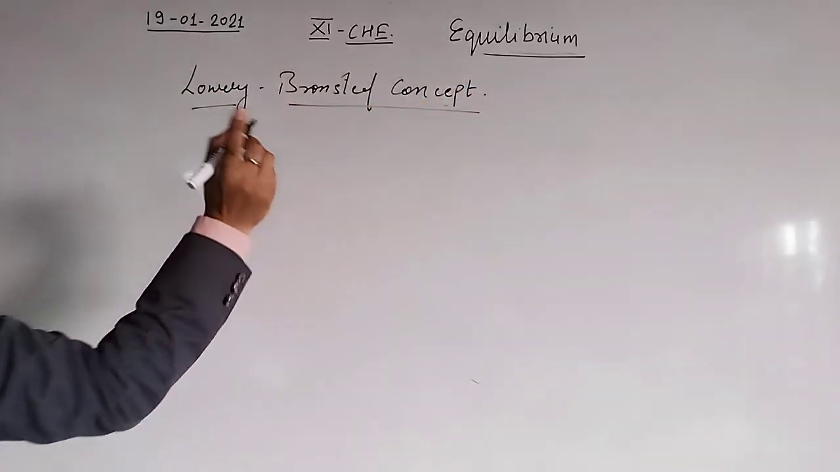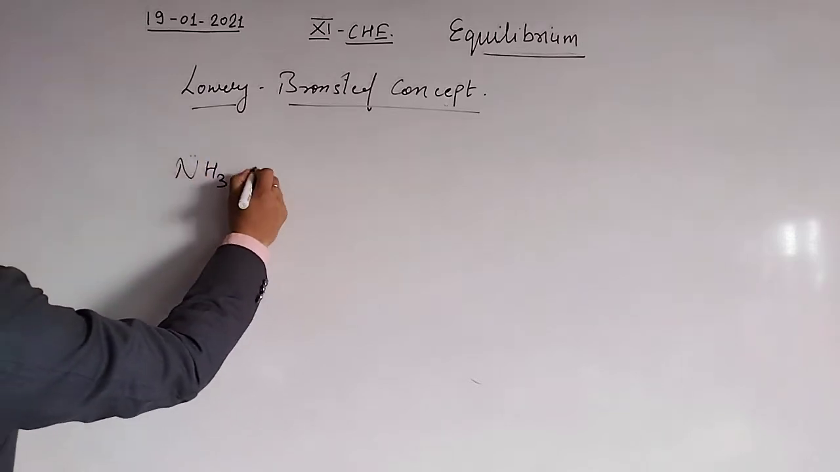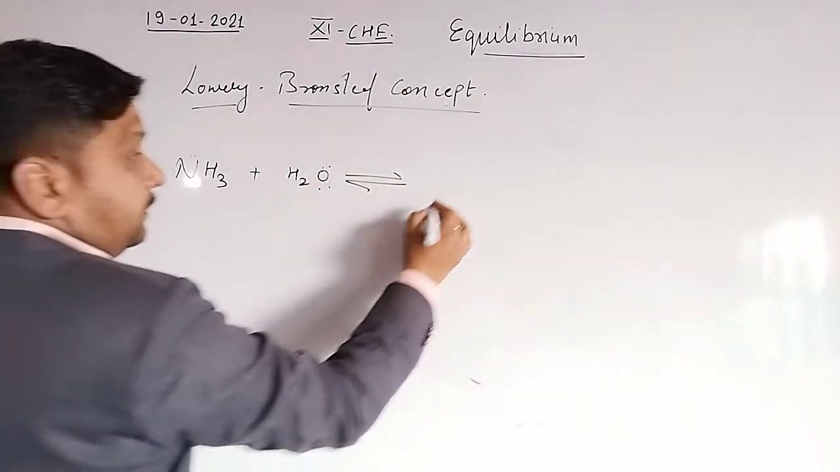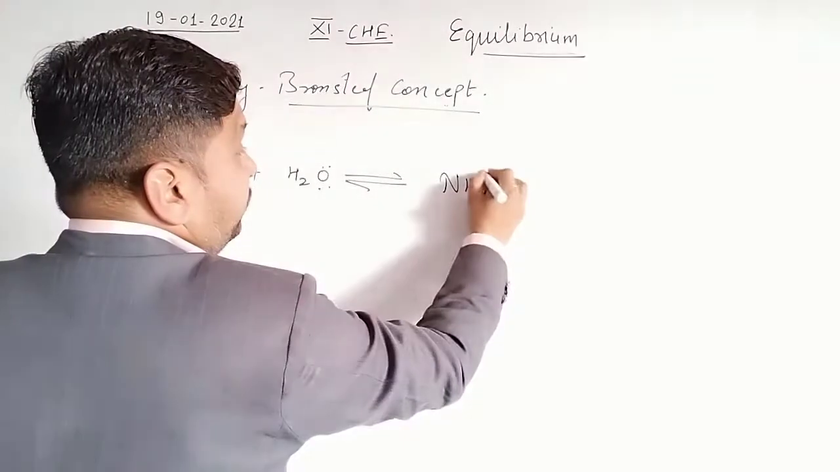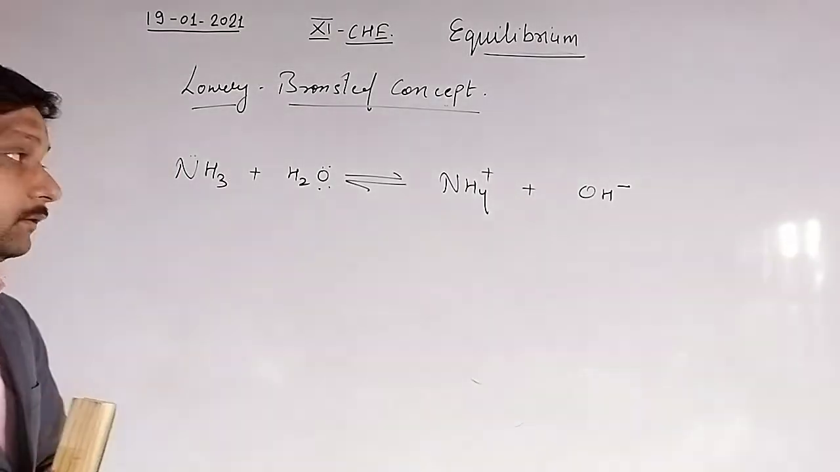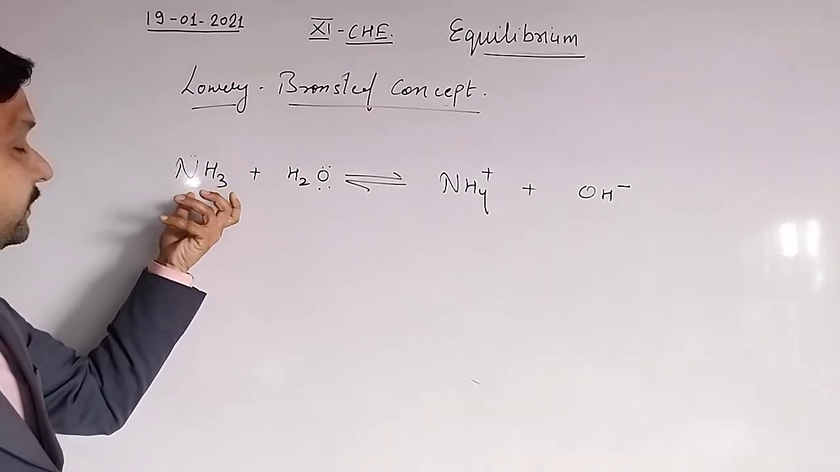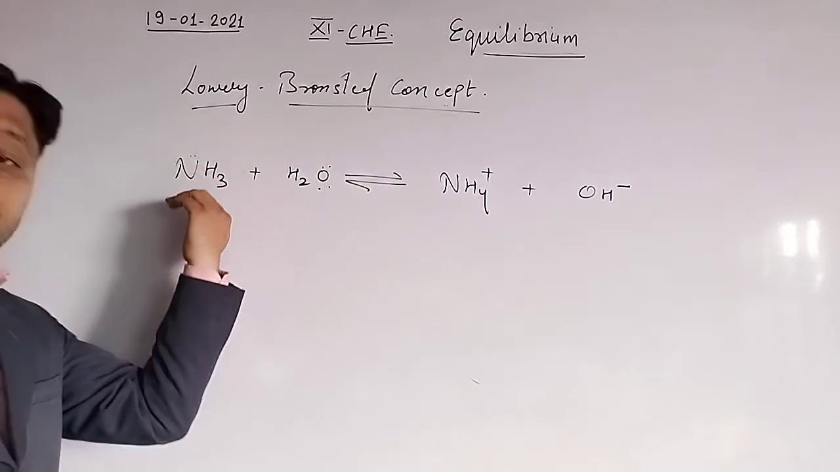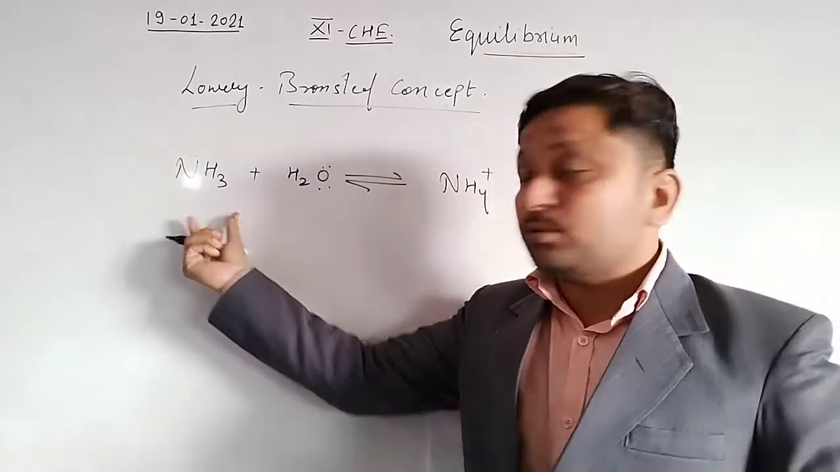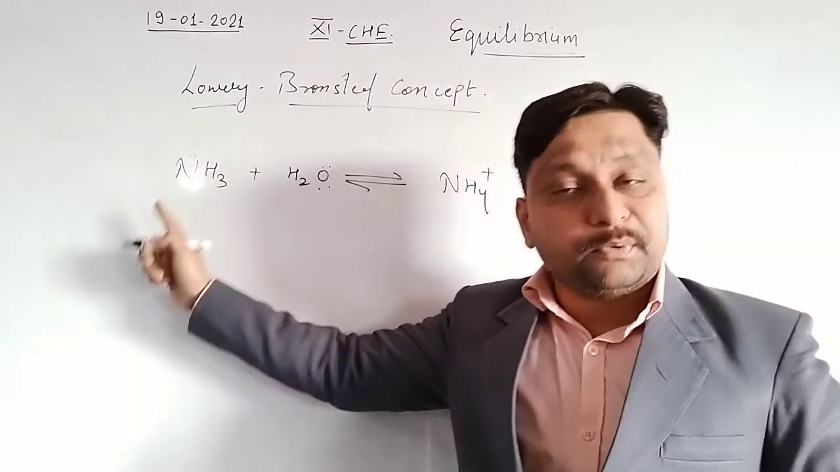First of all, we write the equation: NH3 plus water. When combined, they convert into ammonium ion and hydroxide ion. Clear? See here, those chemicals which have the tendency to gain the hydrogen ion. So see here, this ammonia converts into ammonium ion by gaining H positive.